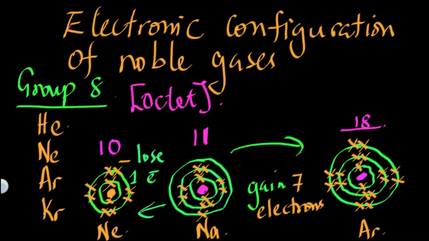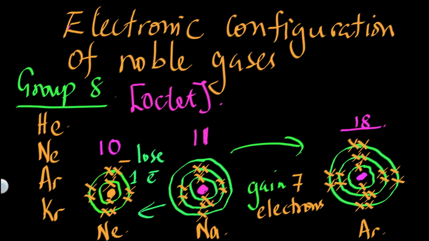Even human beings try to follow the easiest path. The same applies to sodium. It will not try to be like argon because it is more tedious to gain 7 electrons. You would be moving 7 steps ahead, yet you can just move 1 step backwards and become like neon, which is also stable.